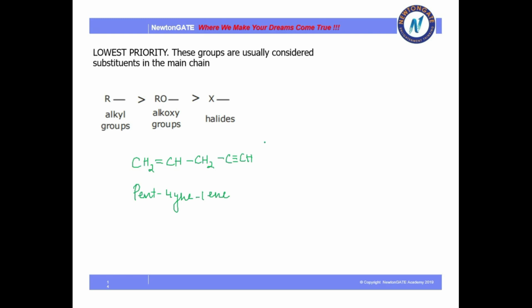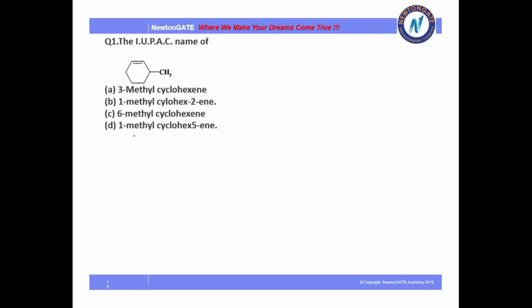Now let's move to some exercise questions through which we can get a clear view of the nomenclature. Okay, so let's discuss the first question. Here is the question and you have to give the IUPAC name of this structure. When I was explaining the types of organic compounds, I already mentioned that there are 2 types of chains.